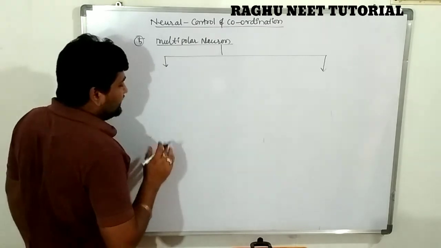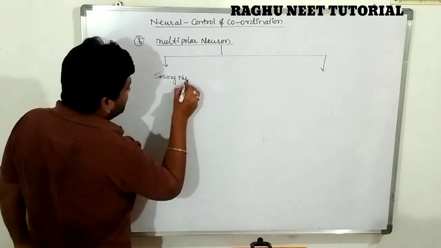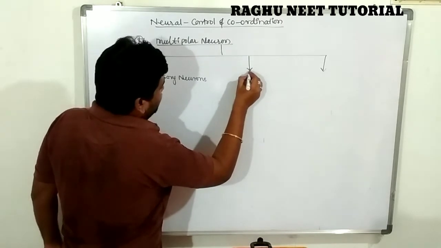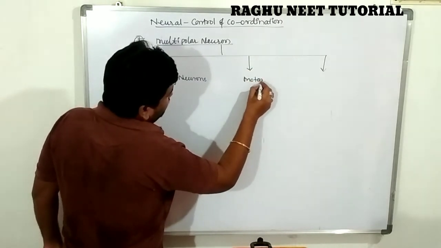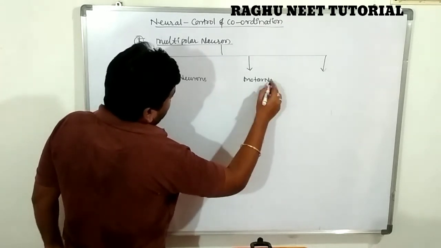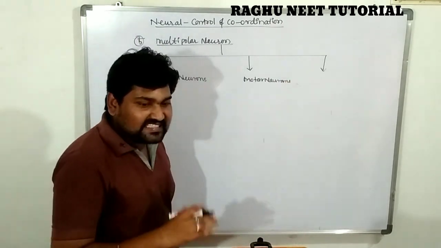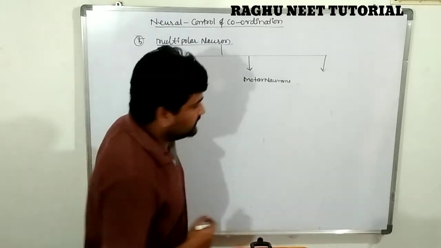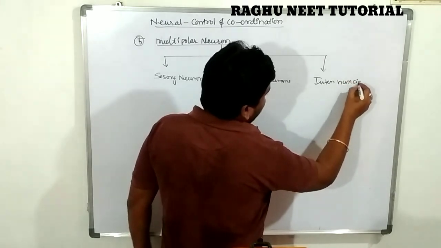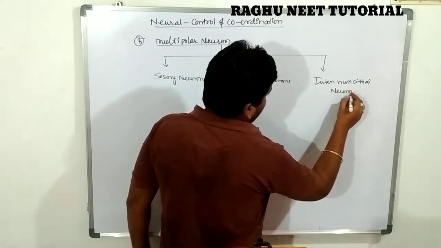The first one is sensory neurons. The second one is motor neurons. The third one is internuncial neurons.